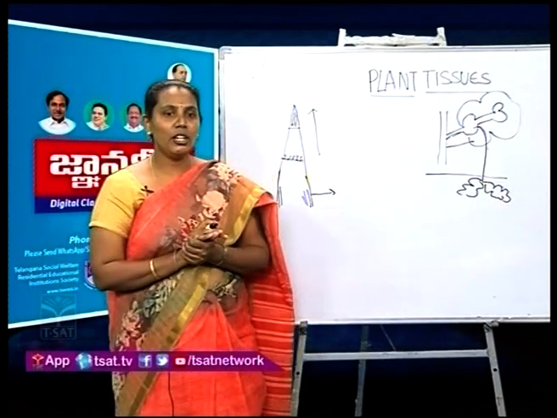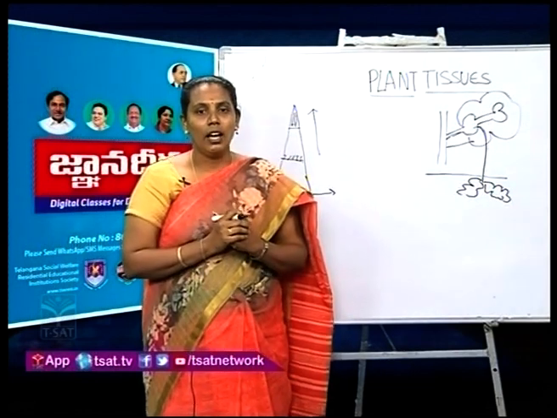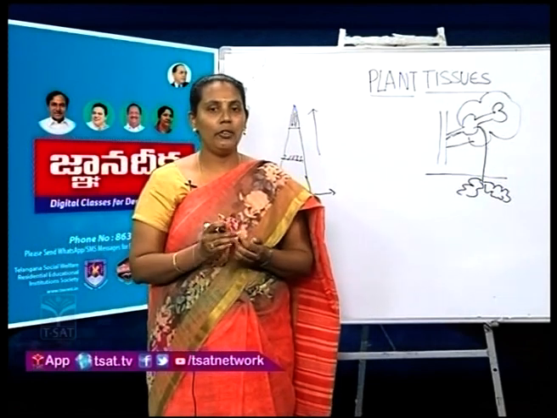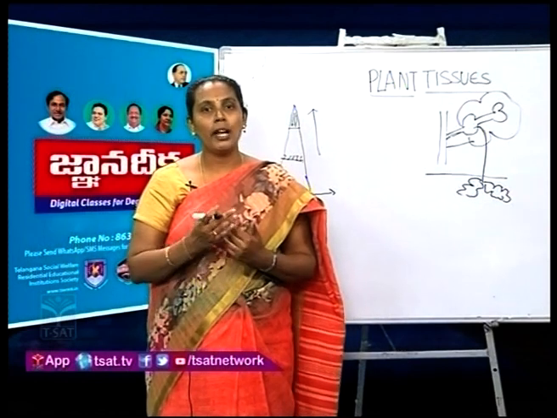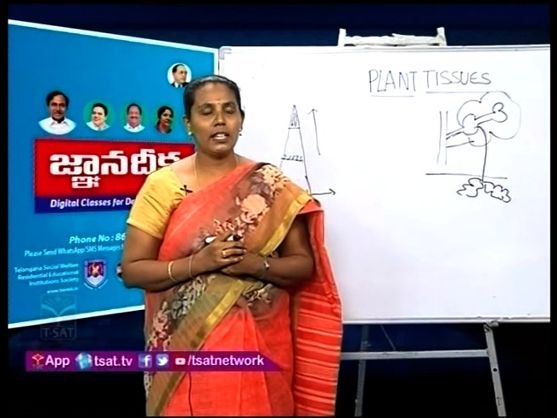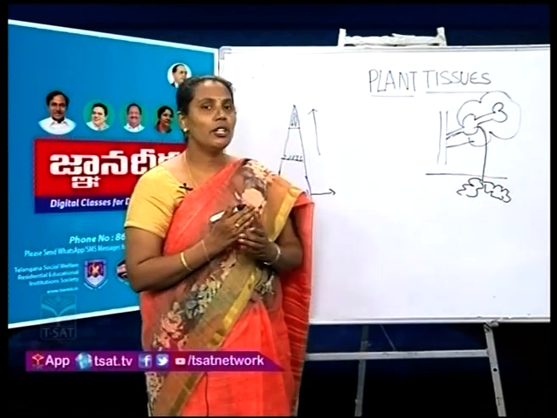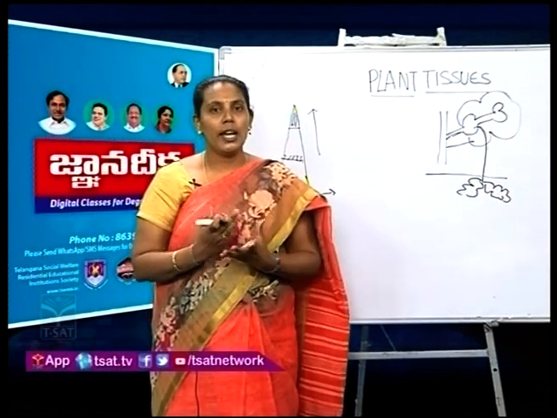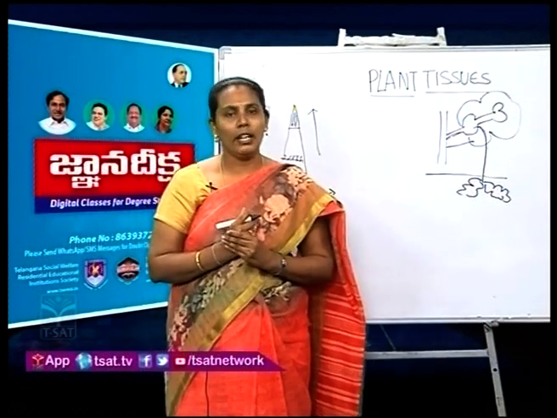And this meristematic tissue is not only important for plant growth and development, we can also produce virus free plants from this tissue. For example, if you take any viral disease called tobacco mosaic virus or papaya leaf curl disease, in that the entire plant body is affected except the apical regions of the plant. As we know, the apical regions of the plant contain meristematic tissue. So from that region we can produce virus free plants. This is one of the important applications of the meristematic tissue.